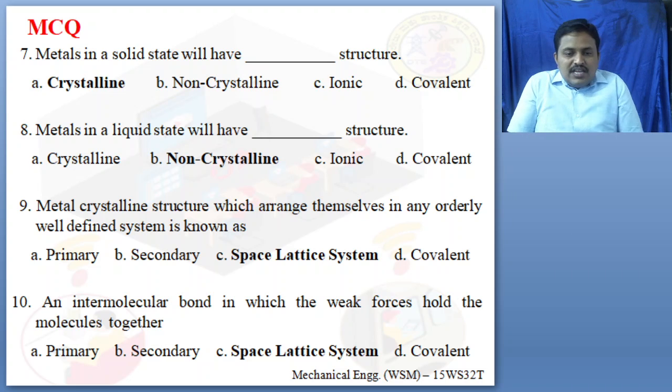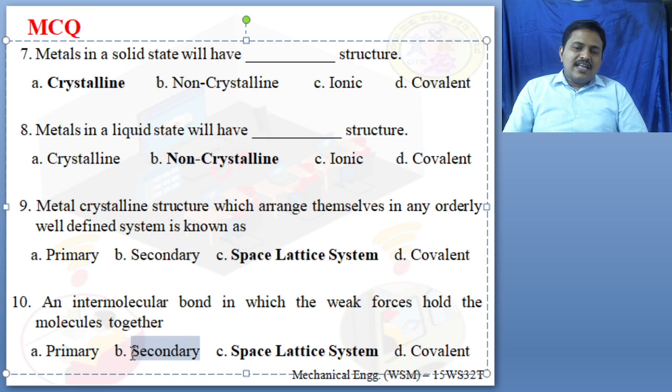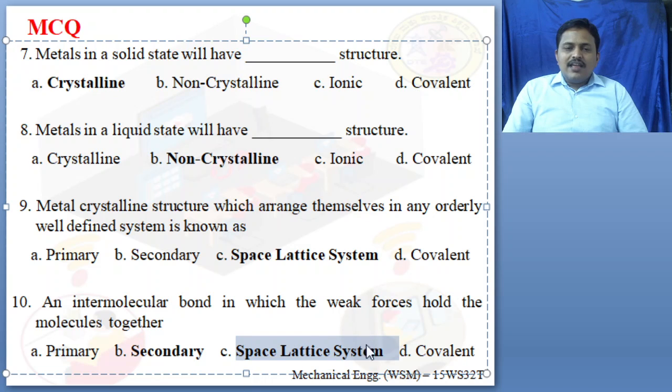Last question, the 10th one. An intermolecular bond in which the weaker forces hold the atoms together. What type of bond will we call this? Is it primary, secondary, space lattice system or covalent bond?